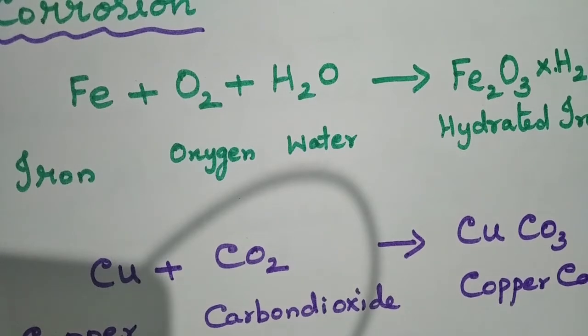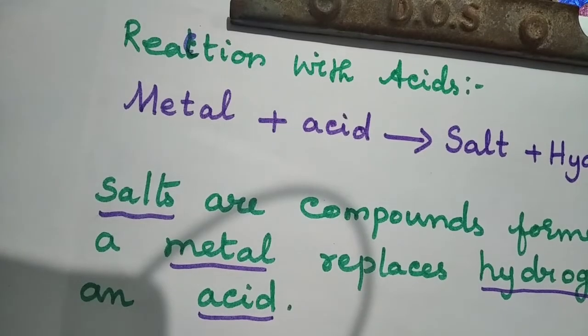Next one is reaction of metals and non-metals with acids. Okay, what is the reaction of metals and non-metals with acids? We will see in the next. When metals react with acid, we will get salt and hydrogen gas. Now, when a metal reacts with acid, we will get salt and hydrogen gas liberated.